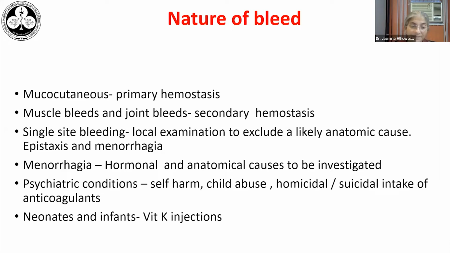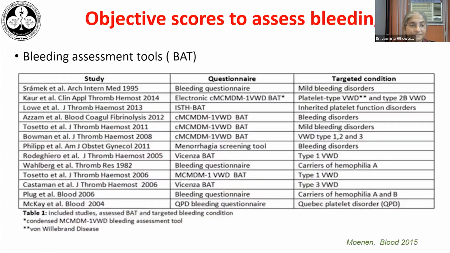Do not forget that some psychiatric conditions may be associated with a tendency to self-harm and produce a bleeding to attract attention towards themselves. Similarly, child abuse, if there is a non-expected kind of pattern of bruising, then this needs to be suspected. Homicidal and suicidal intake of anticoagulants may also occur in some situations. In neonates and infants, it's important to ask if vitamin K was given after birth, because this small history would go a long way in deciding what might be the reason for bleeding.